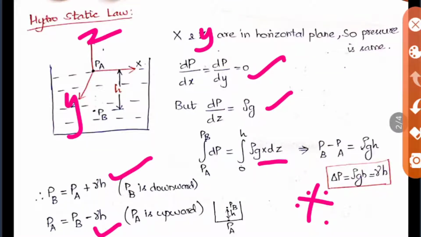When you find the pressure for the upward case, you have to subtract. PA will be at the bottom, so we take that point as the known value, and with respect to that we find PB. Now we are finding a point which is above the known value, so in this case you should subtract rho gh. This is the basic thing to remember because it will be applied in the pressure measuring devices.